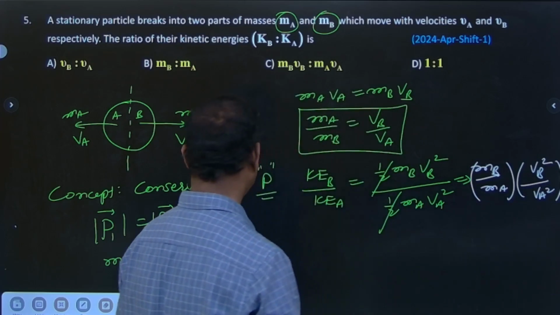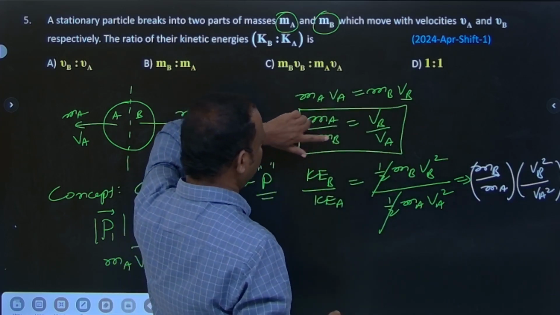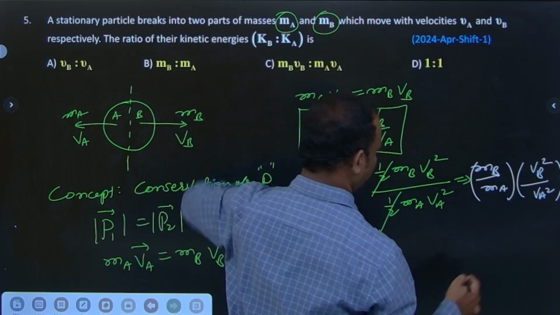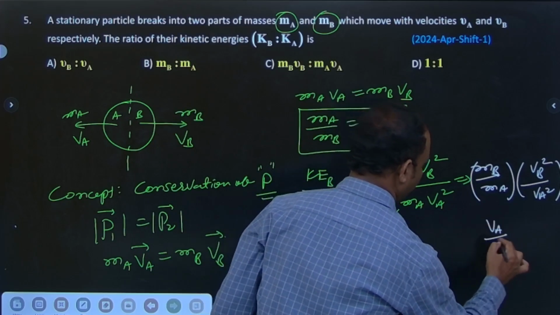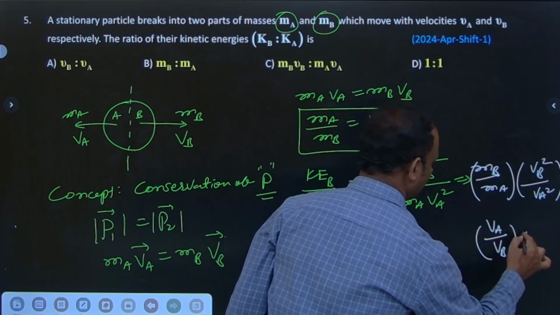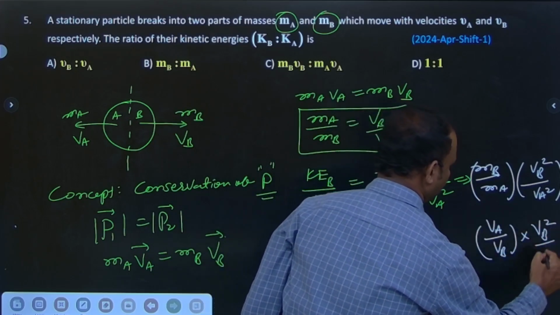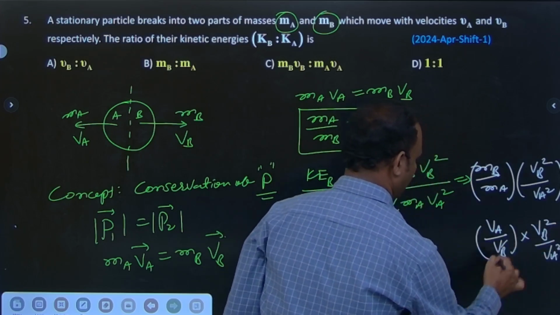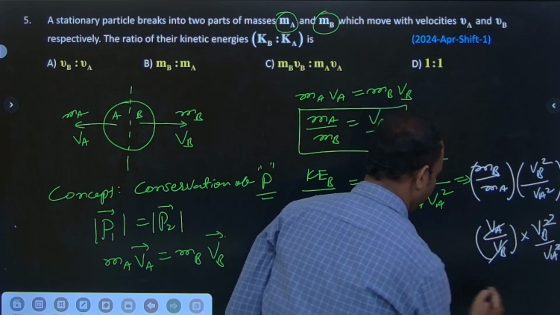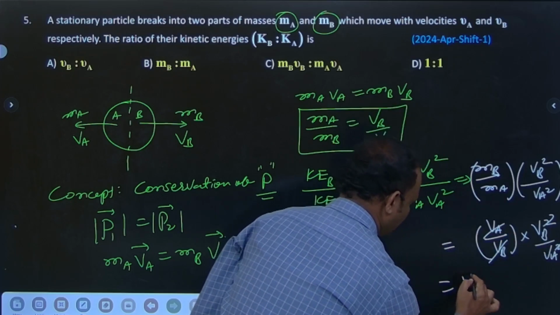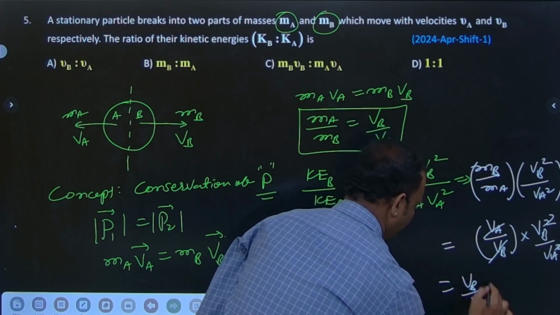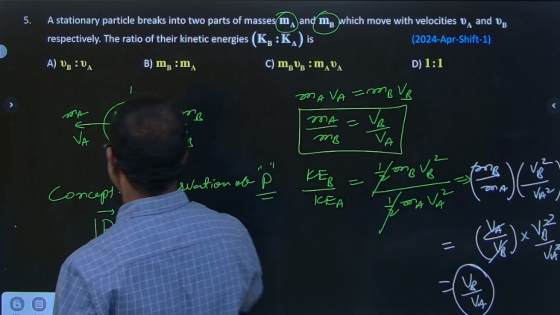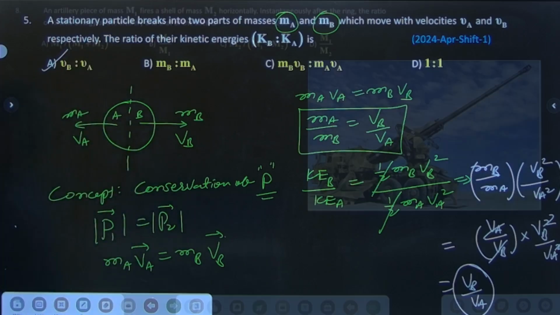Here we write MB by MA as VA by VB. So this is VA by VB into VB square by VA square. One VB cancels, one VA cancels. So the answer is VB by VA. So option A is correct.